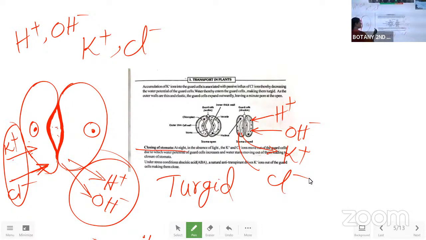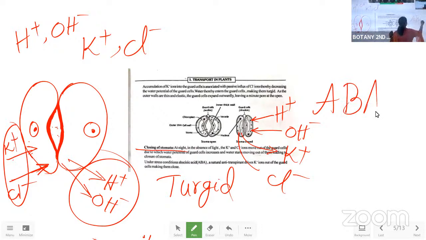Okay, so this one will make us learn many things, isn't it? K plus and Cl minus ions. This is naturally what the plants are doing, how to open and close. And with some hormones, that is with the abscisic acid, ABA, abscisic acid.